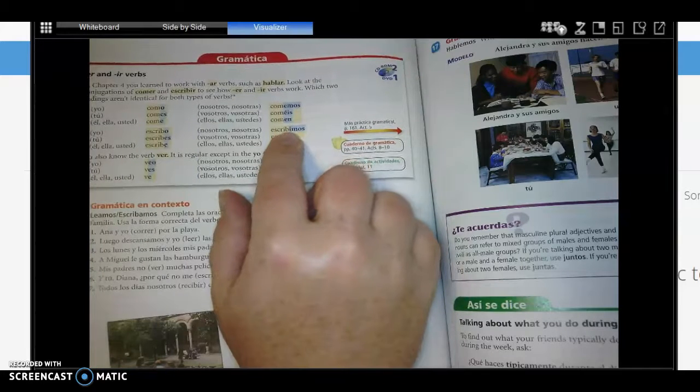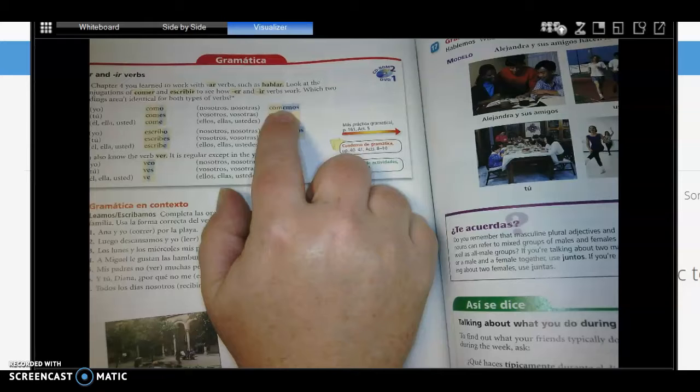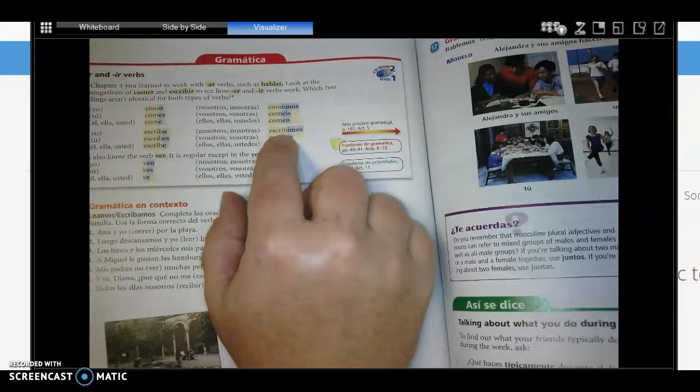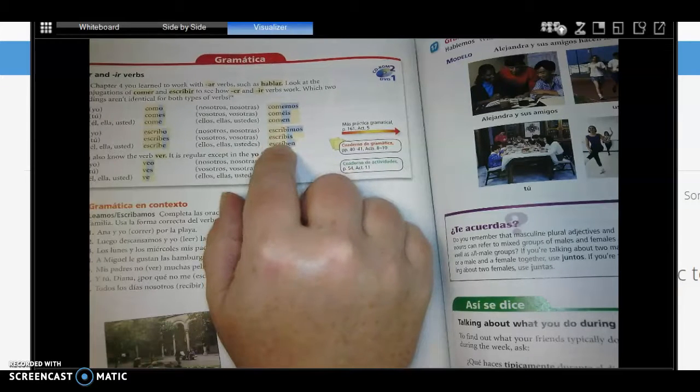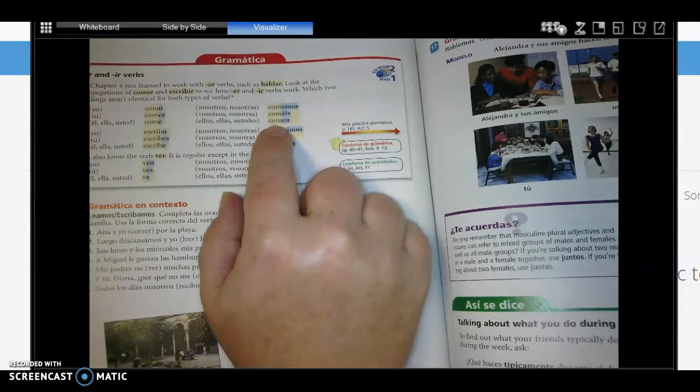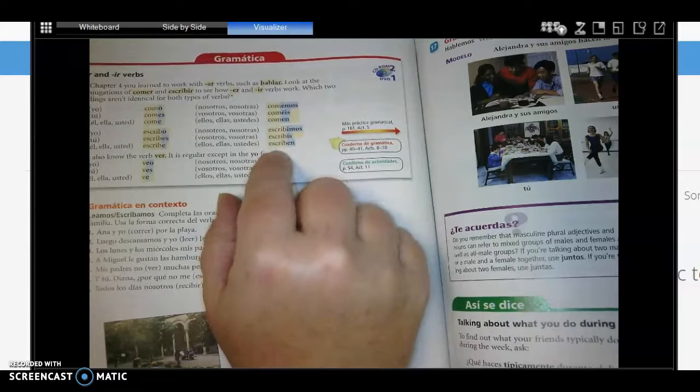Now, here the nosotros form is always different. If you notice in the ER form, it's comemos, E. Here, we do keep the I. This is the only one that keeps the I in the IR verb form. Escribimos. Okay, so we have I-M-O-S. And then there's the vosotros form. And then the ellos, ellas, ustedes form is again the same as in the ER verb. We keep the EN, escriben. Okay, they write, you plural write.